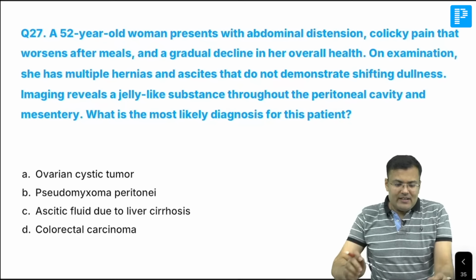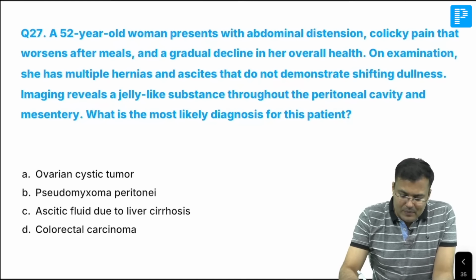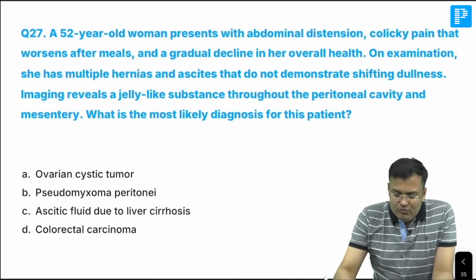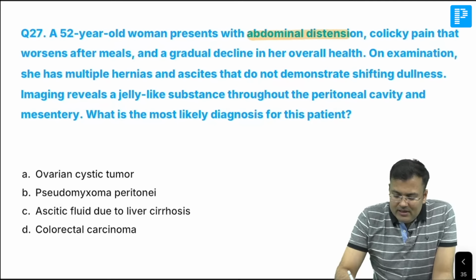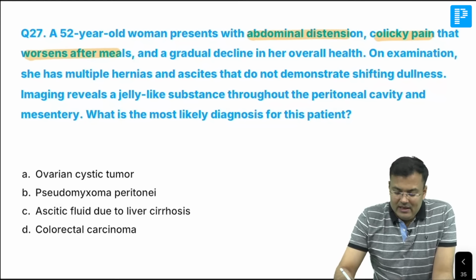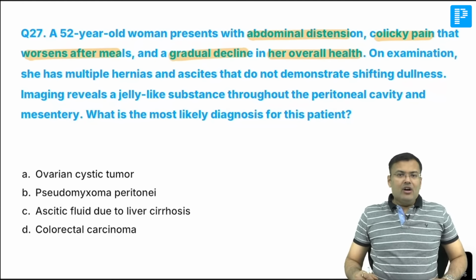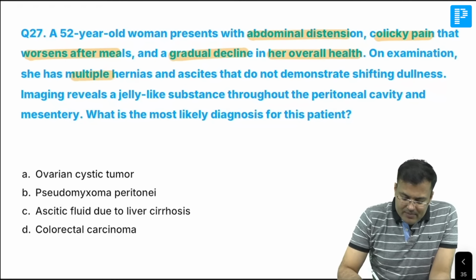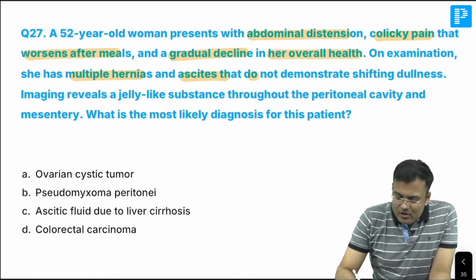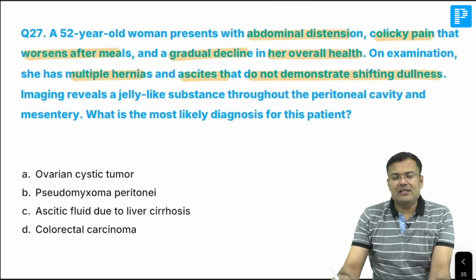Okay, next, see this, it's very easy guys. Can you tell me what's the correct answer here? 52 years old woman, abdominal distension, colicky pain worsens after meals. There is gradual decline in her overall health. On examination, there are multiple hernias. Ascites does not demonstrate shifting dullness.